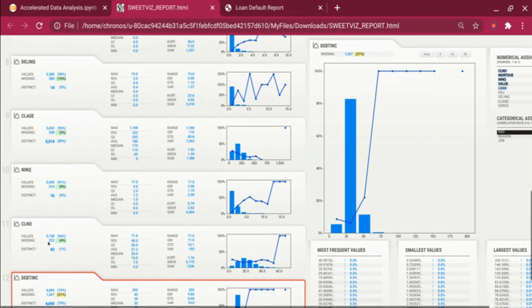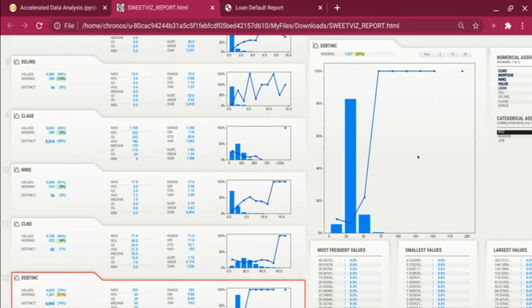Now you can go and check all the missing values and everything. One thing with this is, while it gives you a lot of pretty good information, it does not tell me, for the missing value, which category it pertains to. Does it pertain more to bad loans or good loans? It does not tell me that information.